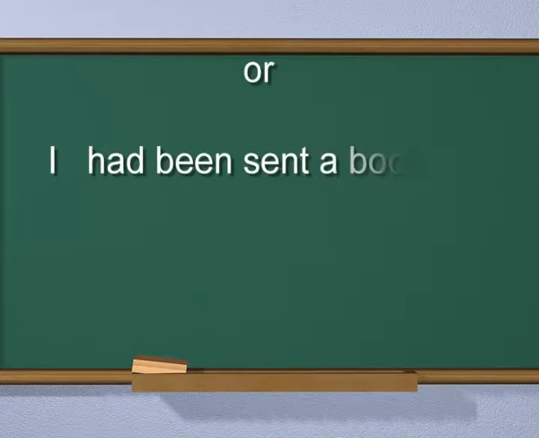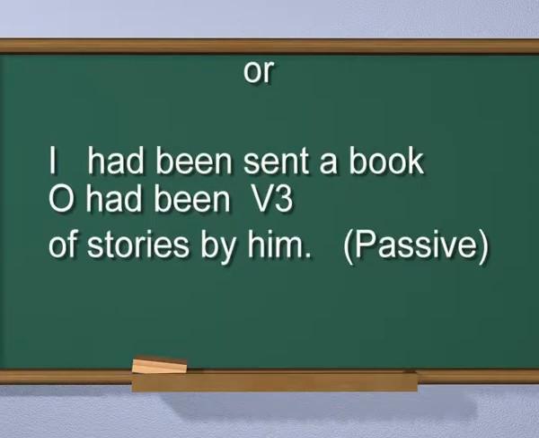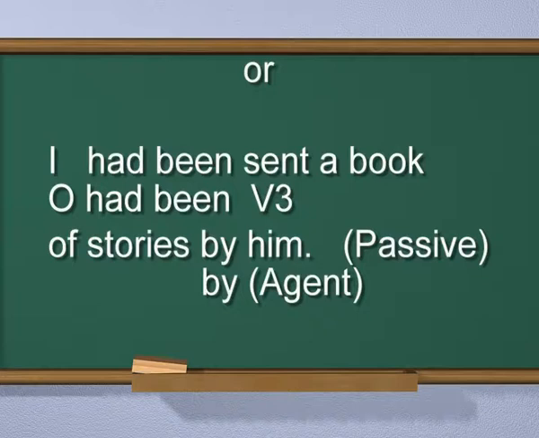Or, I had been sent a book of stories by him. Passive. I is the object. Sent is the third form of the verb. Him is the agent.